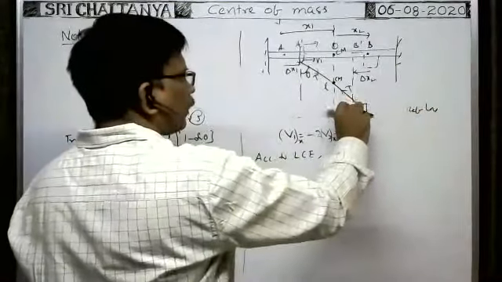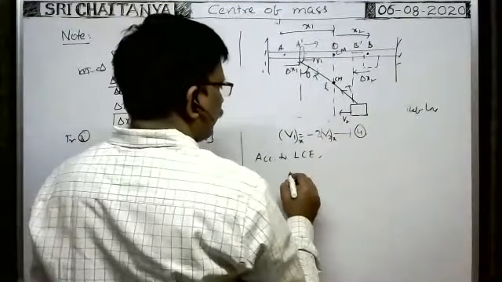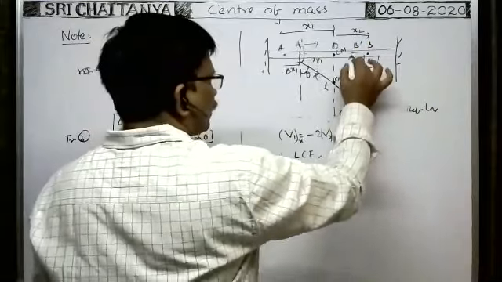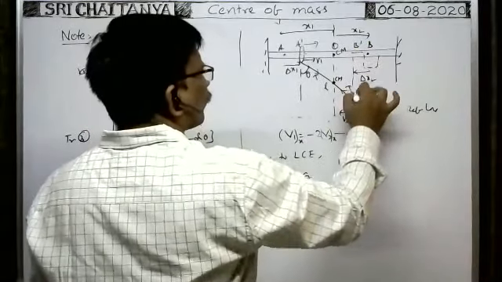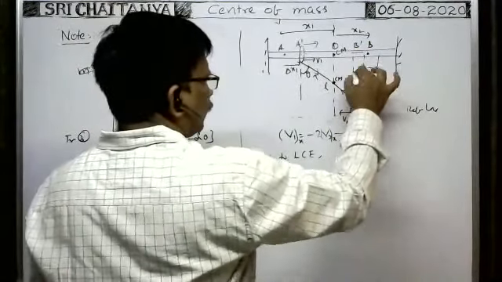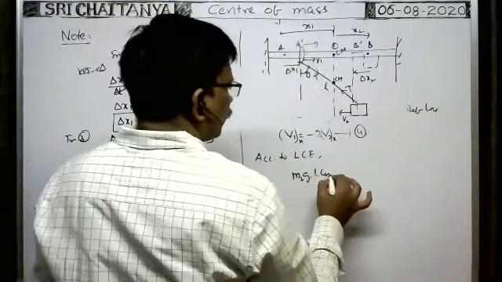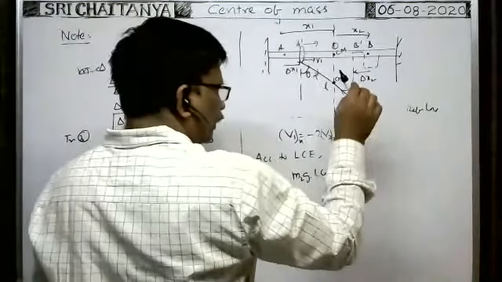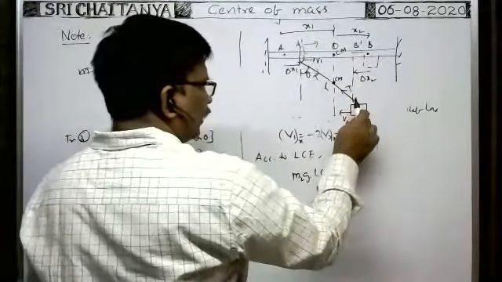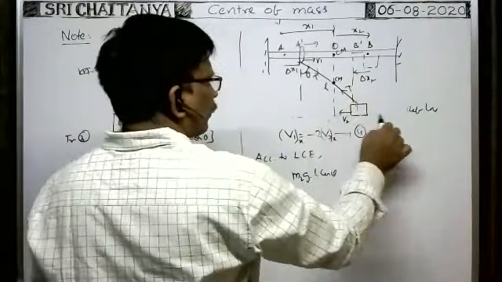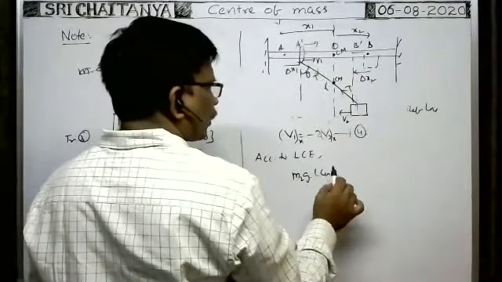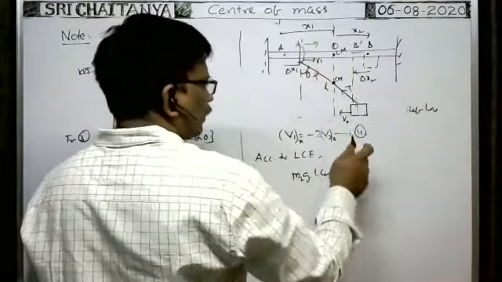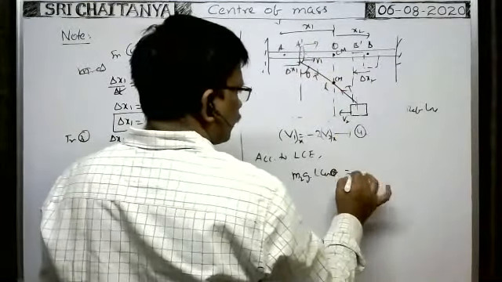So initially, whenever the block is here, it is having potential energy. That potential energy is equal to M2 g into this height. This height is equal to L cos theta, no? Because it is L, this is theta. So initially, whenever this block is released, this block is at this height from the reference line. That's why M2 g L cos theta is the potential energy. Initially, before releasing, these two have no velocity. That's why kinetic energy is 0.